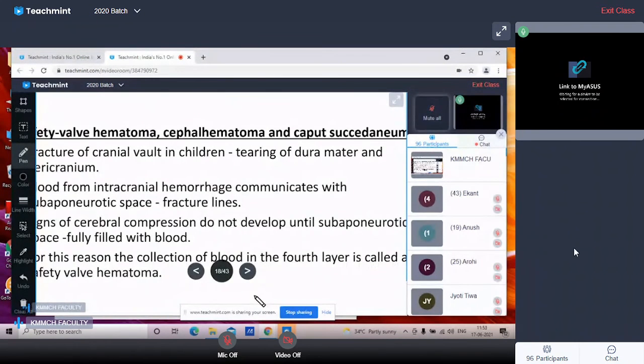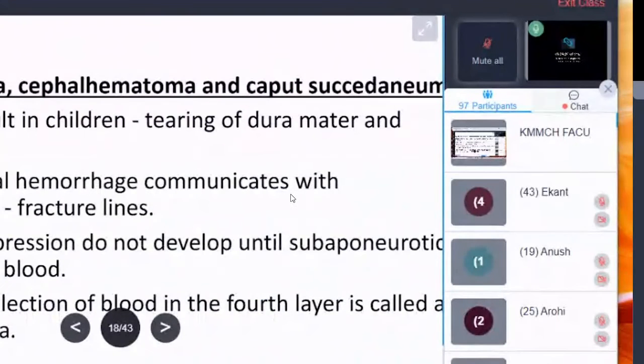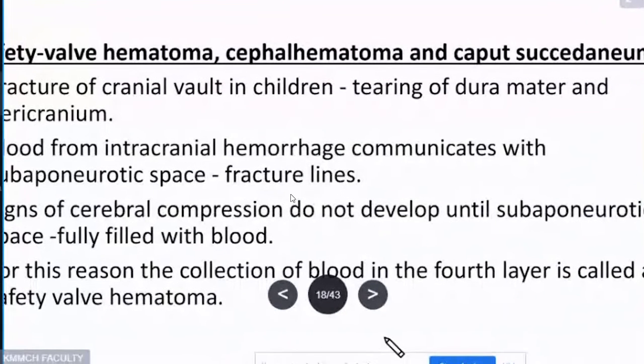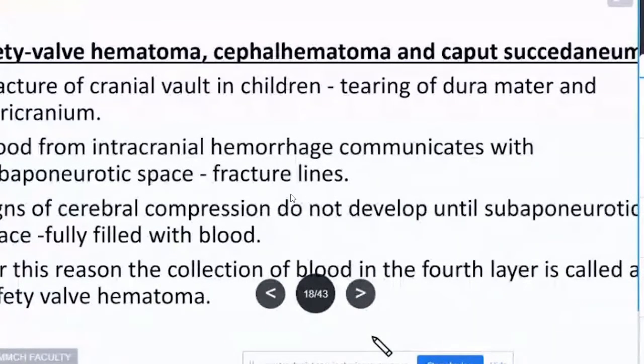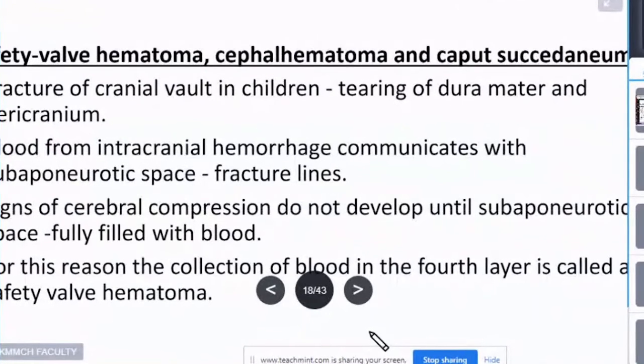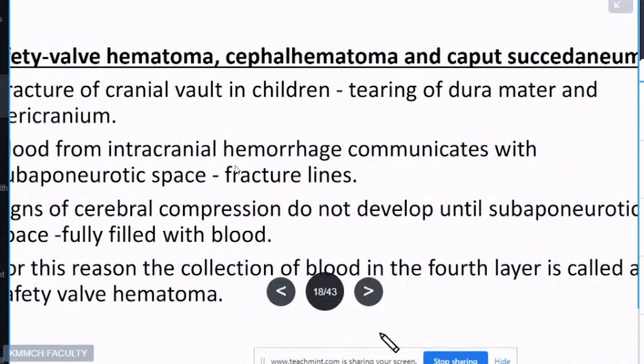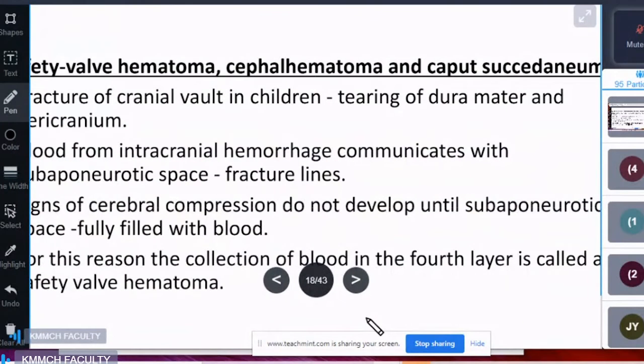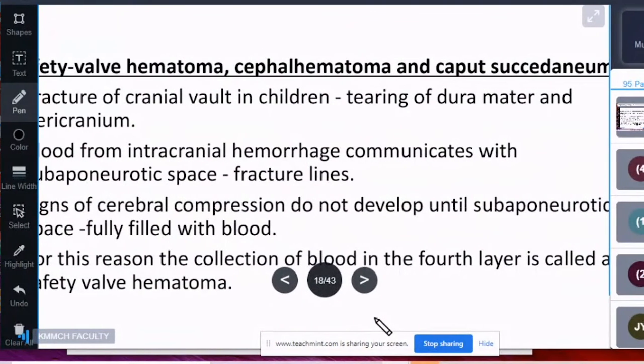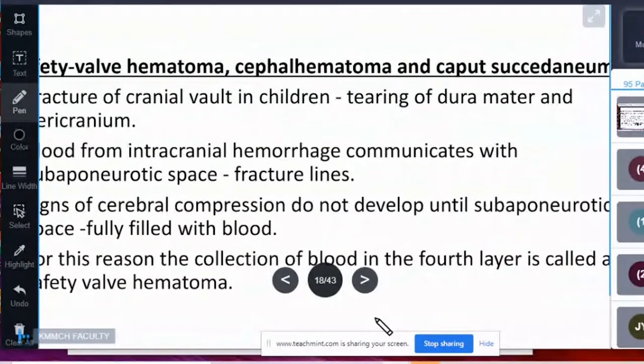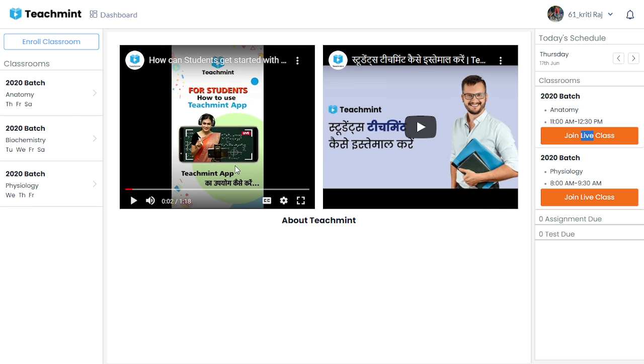Okay, so that's why this layer is called the safety, यानी ये जो भी कलेक्शन रहेगा ऊपर की सुपर लेयर ऑफ लूज एरियोलर टिश्यू में, that is called the safety valve hematoma, क्योंकि it is providing the space to ooze this fluid or to ooze this blood in the subaponeurotic space, यानी ये टाइम पीरियड बढ़ा रहा है for the development of the signs of the cerebral compression.